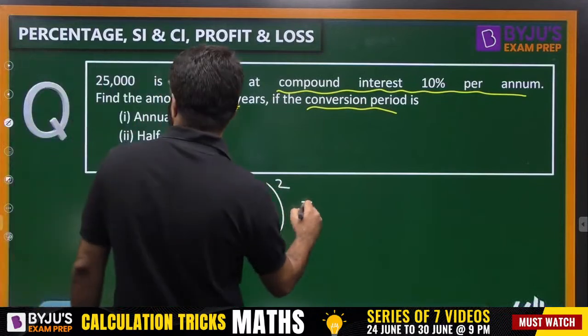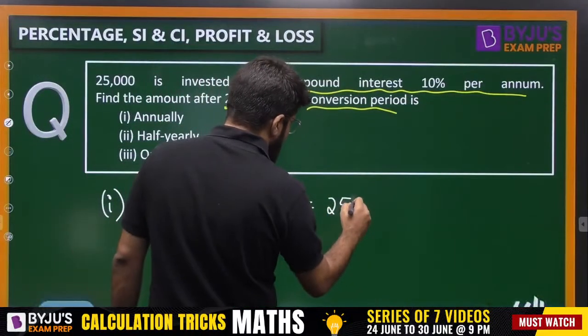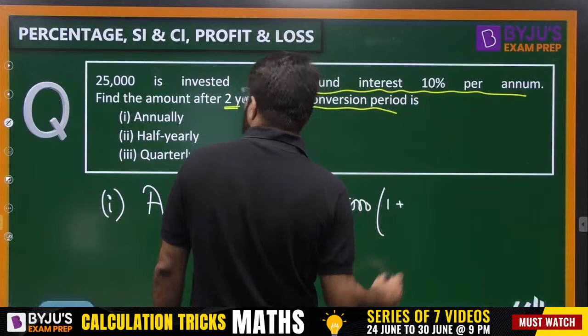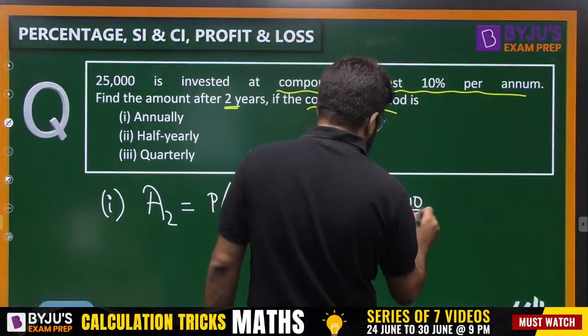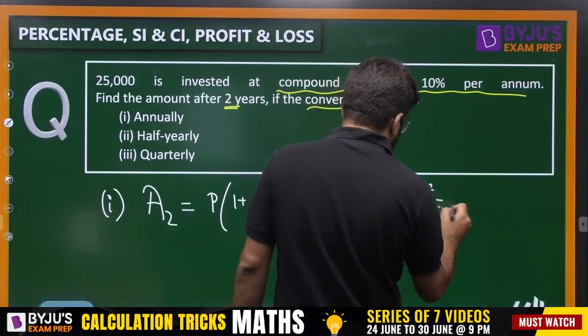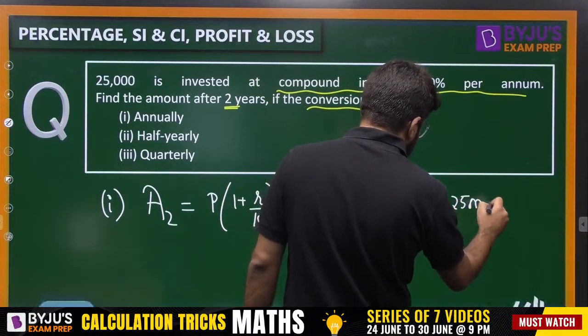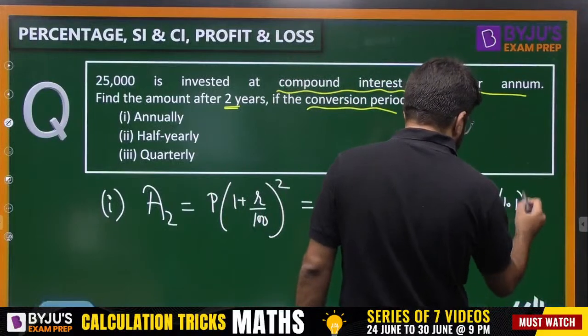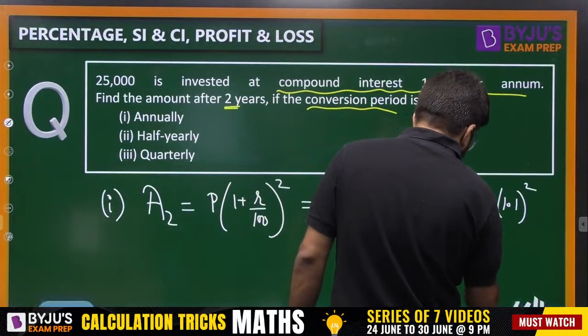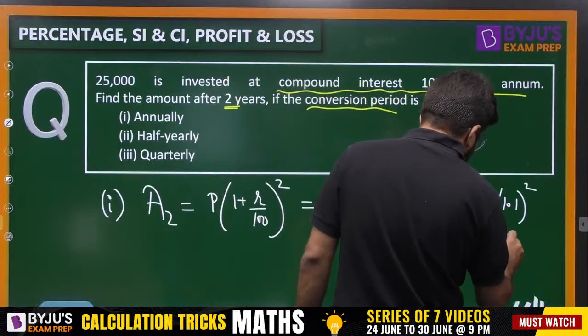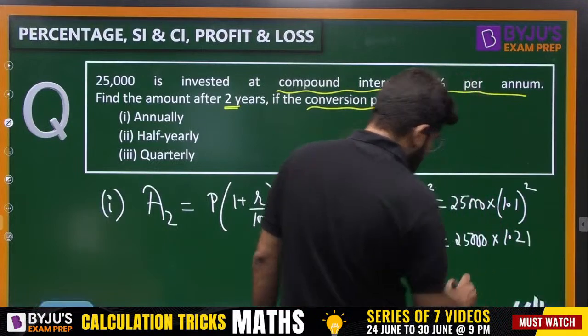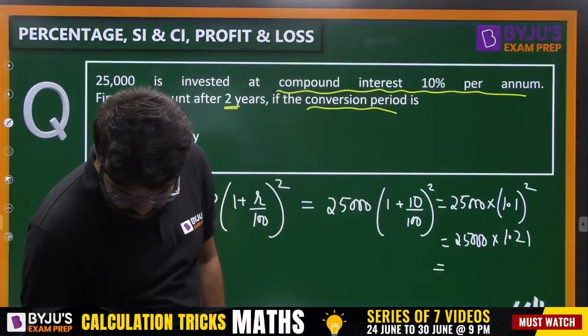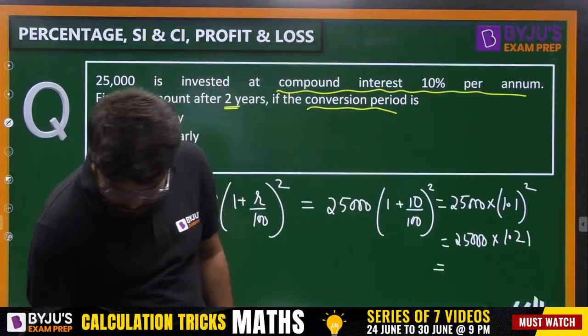The principal given is 25,000 multiplied by 1 plus 10 by 100, whole square. So this is 25,000 multiplied by 1.1 squared, or 25,000 multiplied by 1.21. 11 square is 121. Just compute this value and write down the answer.